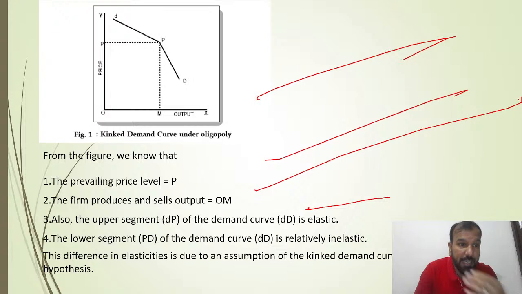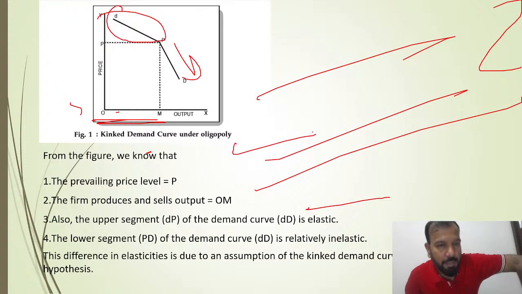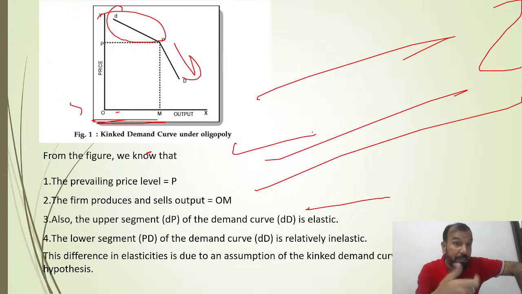From the figure, we know that the prevailing price level is P. The firm produces and sells output equal to OM. In the upper segment DP, the demand curve is elastic. The lower segment PD is relatively inelastic. The difference in elasticity is due to the assumption of the kinked demand curve. So you have to understand how we make the kinked demand curve, what its significance is, and what its assumption is.